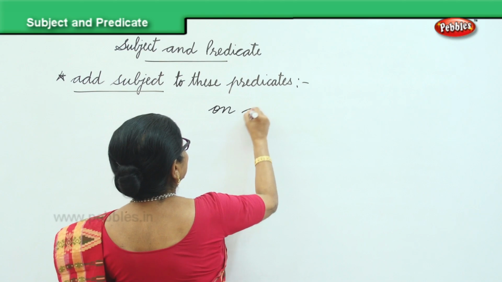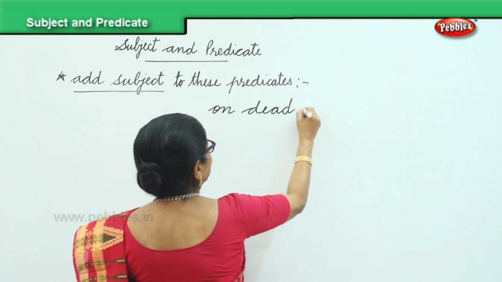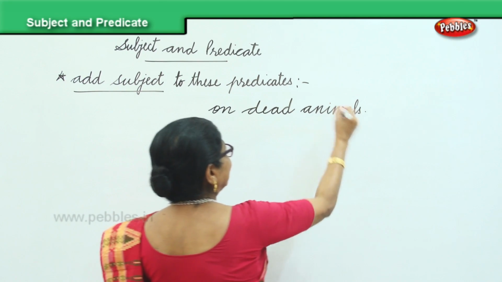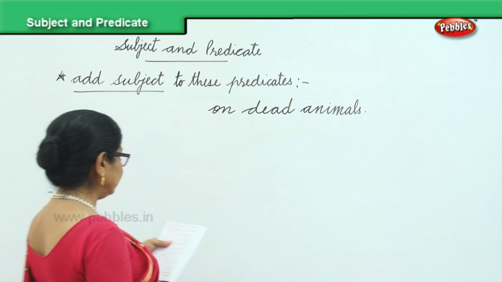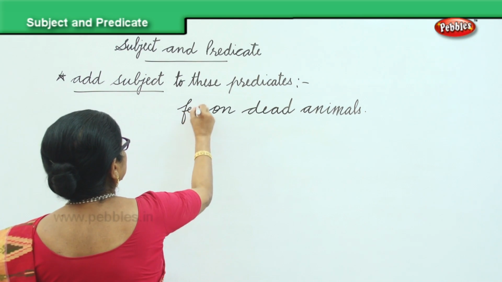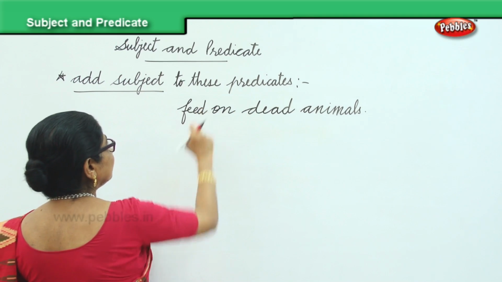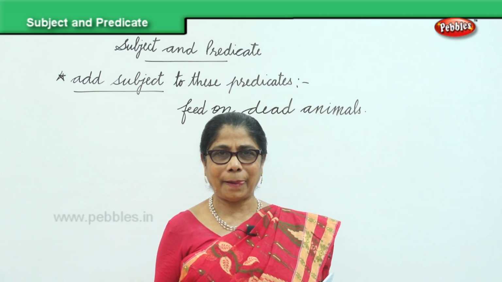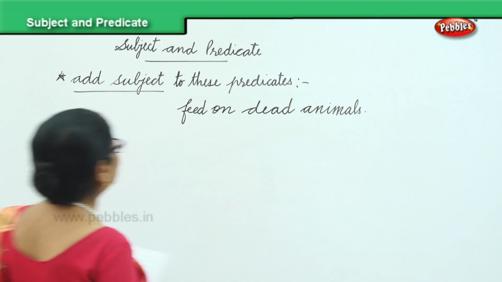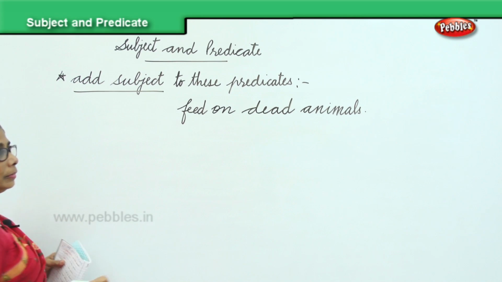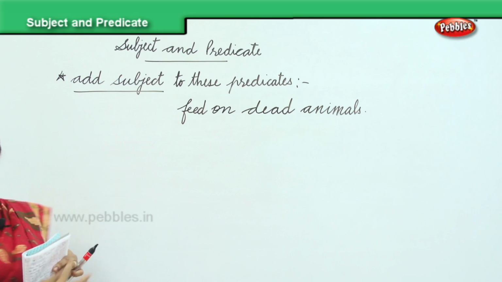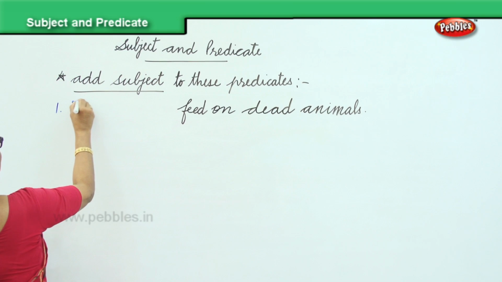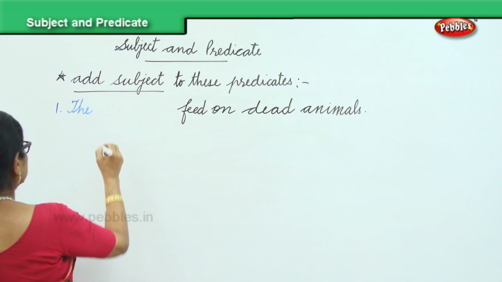On dead animals. I'm giving you the predicate: feed on dead animals. Who feeds on dead animals? Very good. Vultures. So you can complete the predicate by supplying vultures. So the first one, you are supplying the vultures.